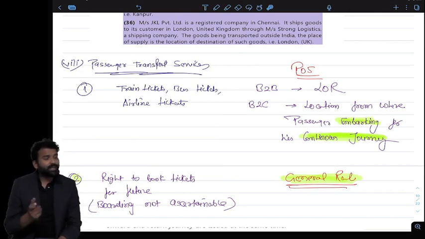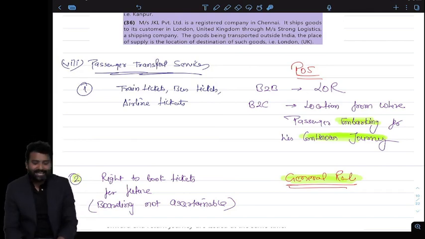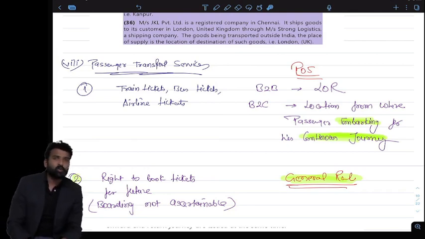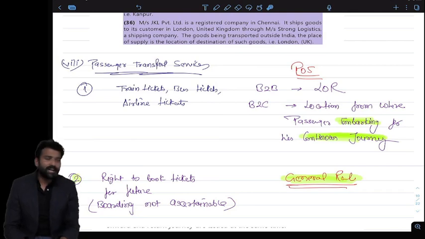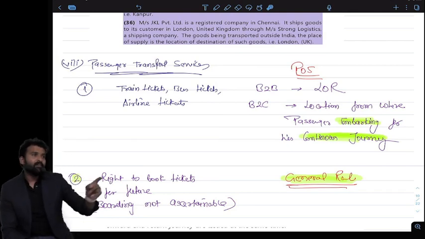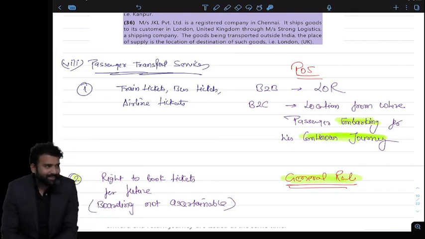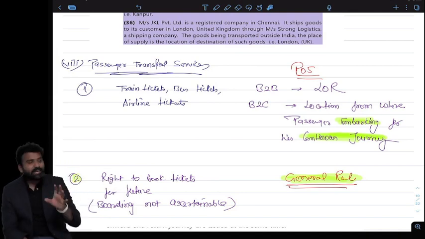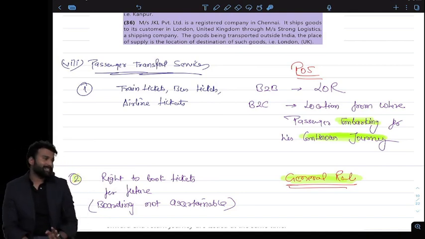The different rule is applying only for B2C. We can see that even in case of training, it was general rule B2B, B2C where the training is held. Event organizing, general rule B2B, B2C where the event is held. Even in case of transport, B2B, general rule, B2C where destination or goods are handed over. Depends where the goods are going. Passenger transport services, again B2B, general rule, B2C where the passenger is embarking. You have to remember this, that mostly general rule is applying even in the special cases.